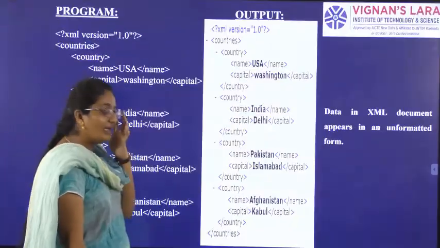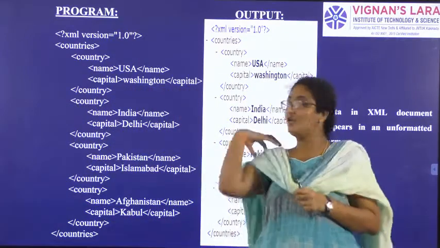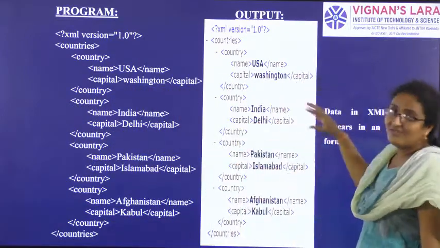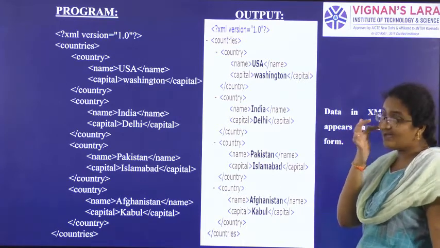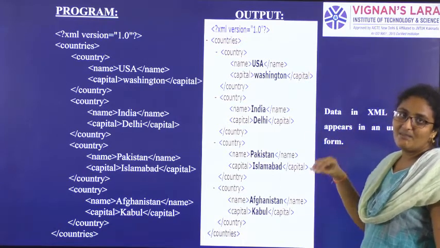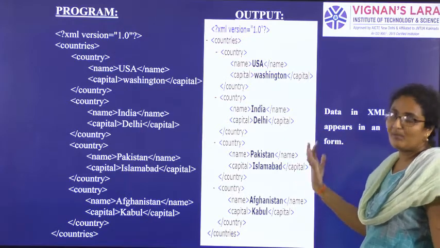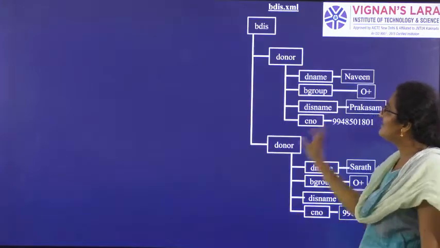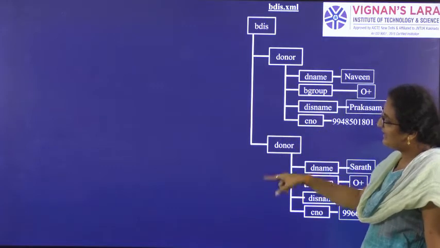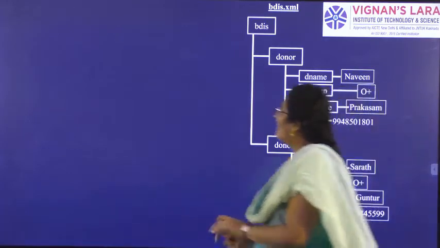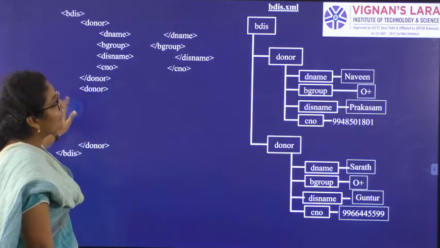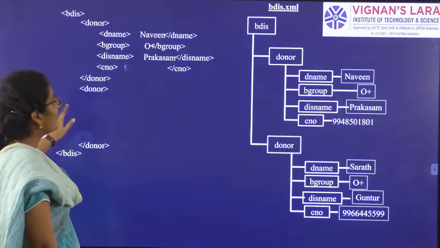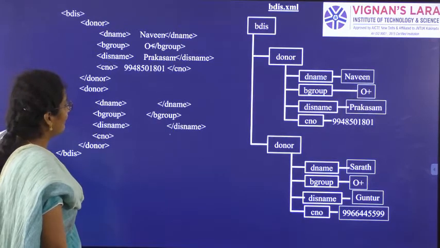So let us see from here. With this we can conclude unit 3. First we identified there is no formatted data in the XML, so XML data will always be in an unformatted form. To avoid this, we decided to generate a result tree. In this slide you can see the result tree, which is the example for the blood donor information system.